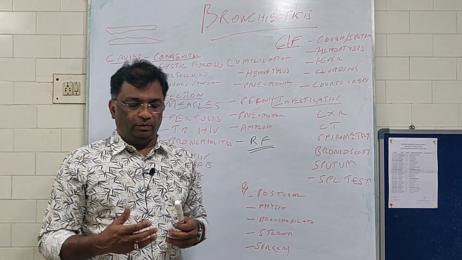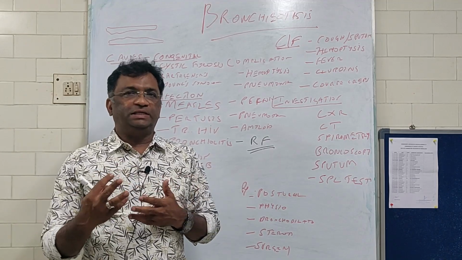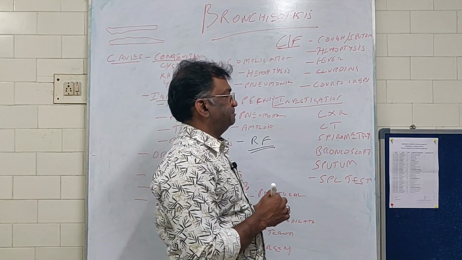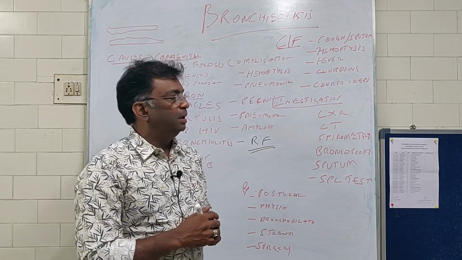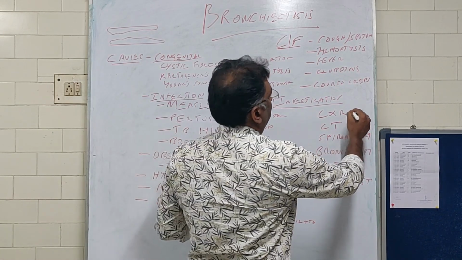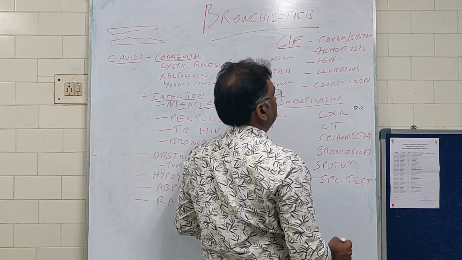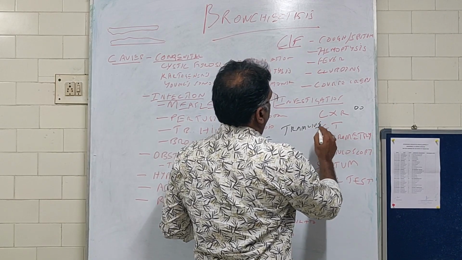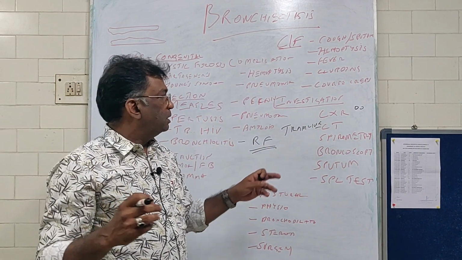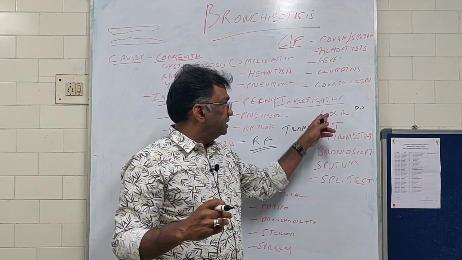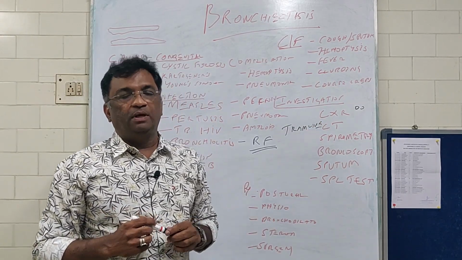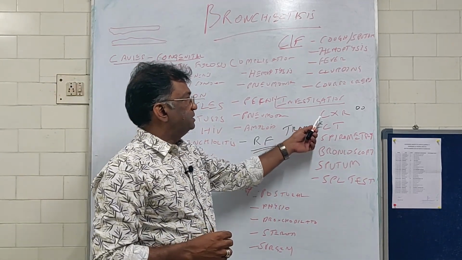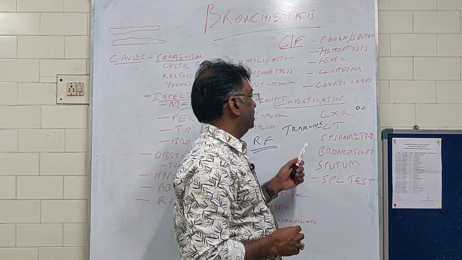What investigations can we do? Now, apart from the blood routine, TC, DC, ESR, hemoglobin, all those things, a chest X-ray. What will you see in the chest X-ray? Most of the time it can be normal, but at times you can have cystic opacities. Tram lines can be seen. Tram lines are nothing but bronchial wall edema causing a tram line appearance in the CT as well as the chest X-ray. Then you can have a cluster of grapes appearance in the chest X-ray and also in the CT scan.